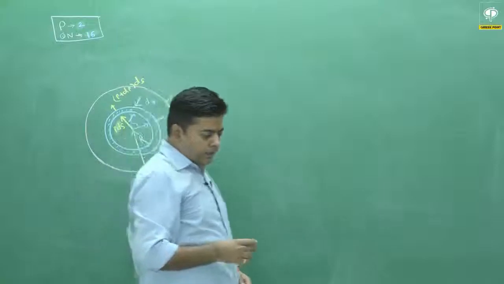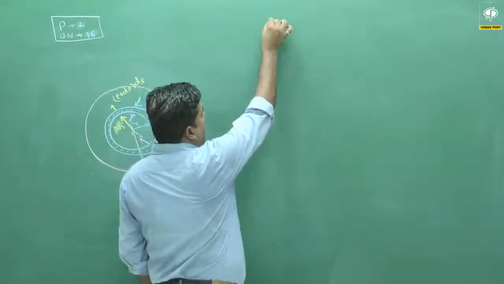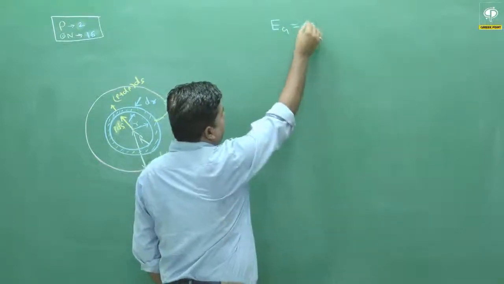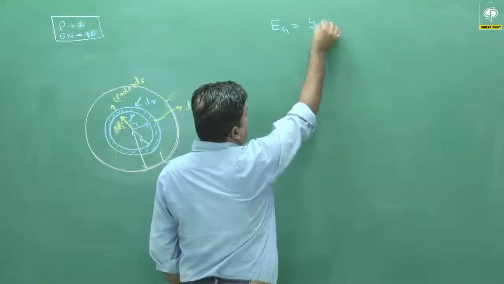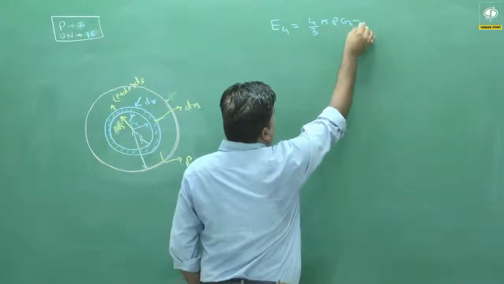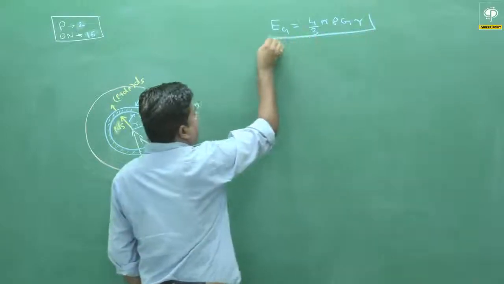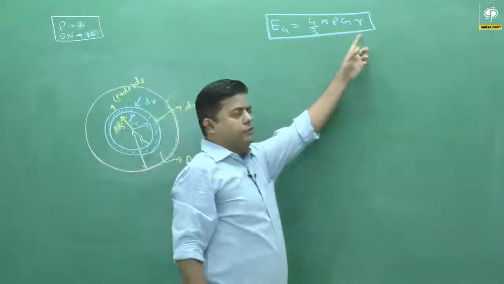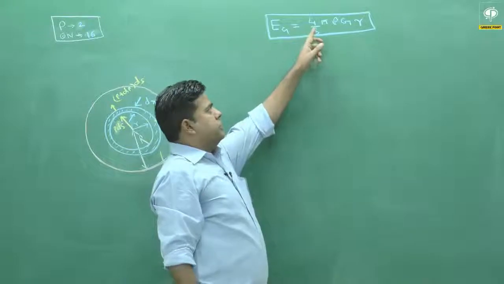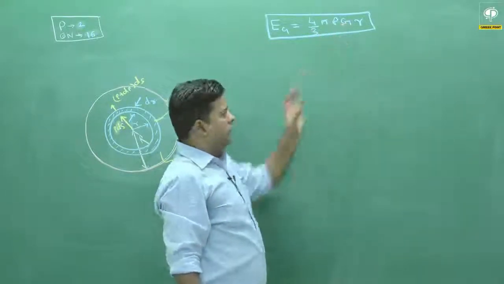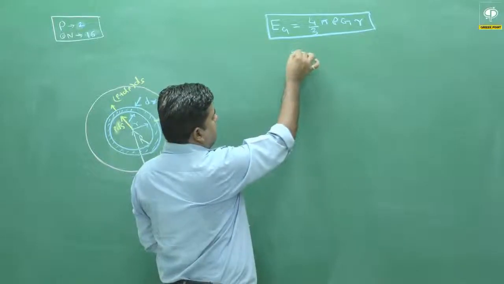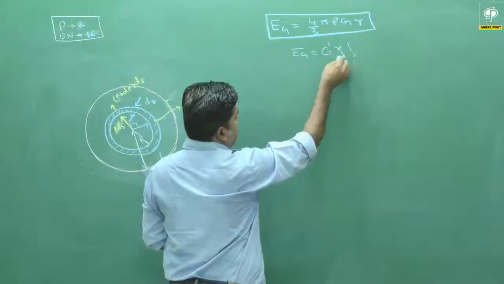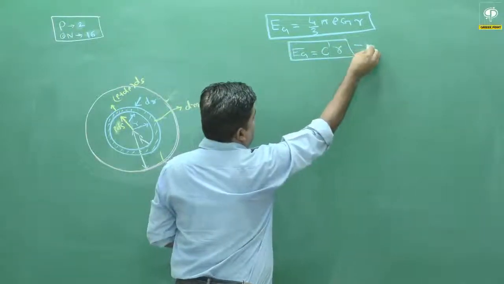Now, as we know, the gravitational field intensity at a distance r is given by 4/3 pi rho G multiplied by small r. This is the standard value of Eg as a function of small r. The rest is constant. So to simplify the calculation, we can write Eg is equal to a new constant C dash r. This is equation number 1.